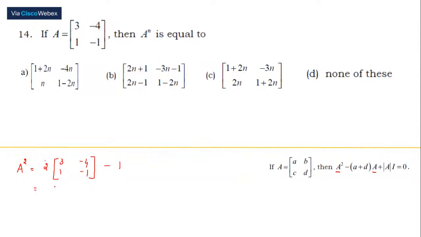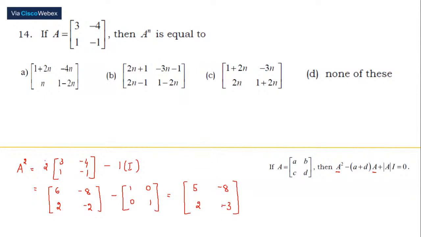So, solve this. This is 6 minus 8, then 1 into I. Then this is 2 minus 2, minus, it's an identity matrix, 1, 0, 0, 1. So what do we get? This is 5 minus 8. 2 minus 0 is 2. Minus 2 minus 1 is minus 3.